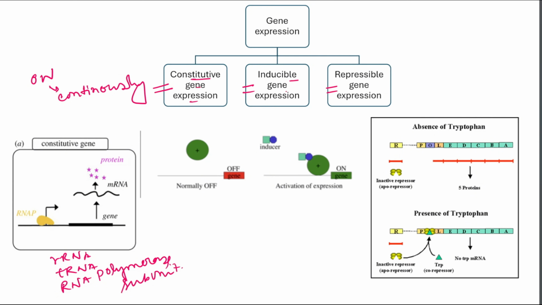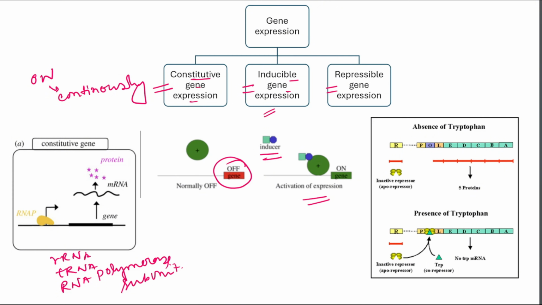Another is inducible gene expression, where the gene is normally off but can be turned on when a specific signal called an inducer is present, and these genes are activated only when the cell needs them. In constitutive gene expression, the cell expresses these genes because it always needs them and cannot survive without their product. But in inducible gene expression, when the cell needs them, the gene is expressed with the help of an inducer.